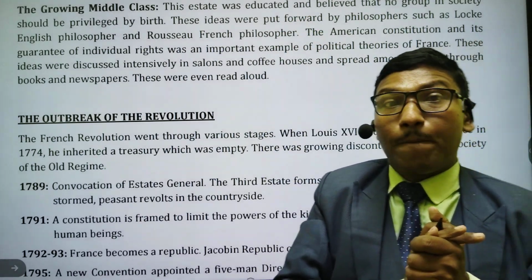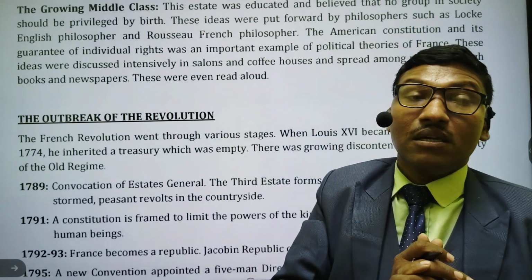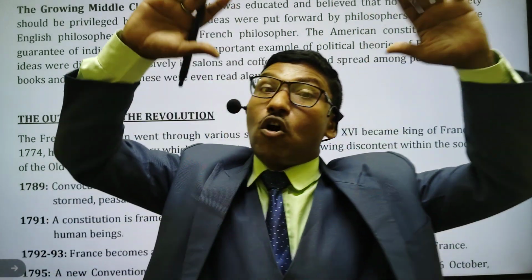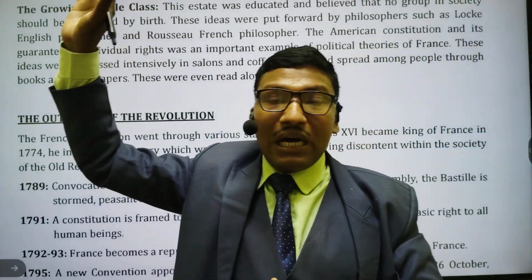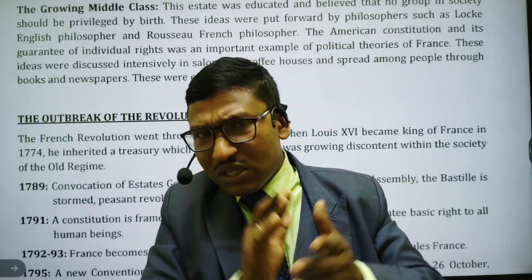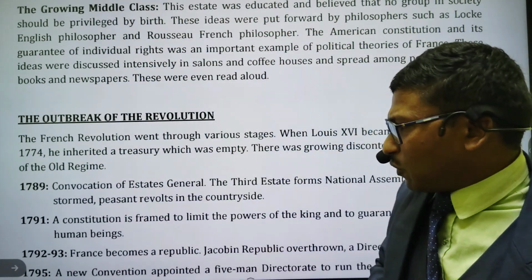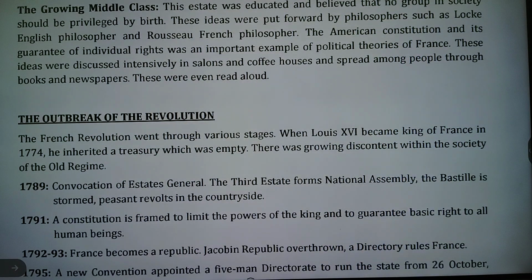On the morning of 14 July 1789, a rumor spread in the city of Paris that the king had ordered his troops to attack the civilians, due to which many people started the revolution. So all these things we will study. In 1791, a new constitution was made which limited the power of the king, and many other things we have to study in this chapter that I will teach you.